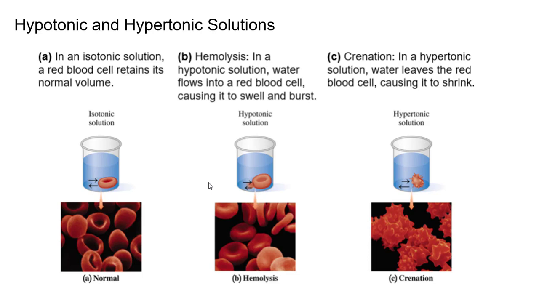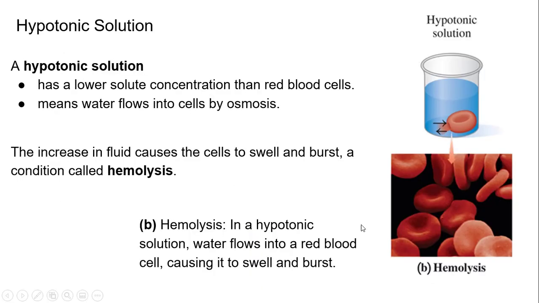For instance, you will get hemolysis. It's in a hypotonic solution. Water will flow into the red blood cell, causing it to swell and burst. And I'll give you examples of what all this means to make better sense. And C, crenation is in a hypertonic solution. Water leaves the red blood cell, causing it to shrink, and it looks like these star pointy blood cells. It doesn't even look like a blood cell anymore.